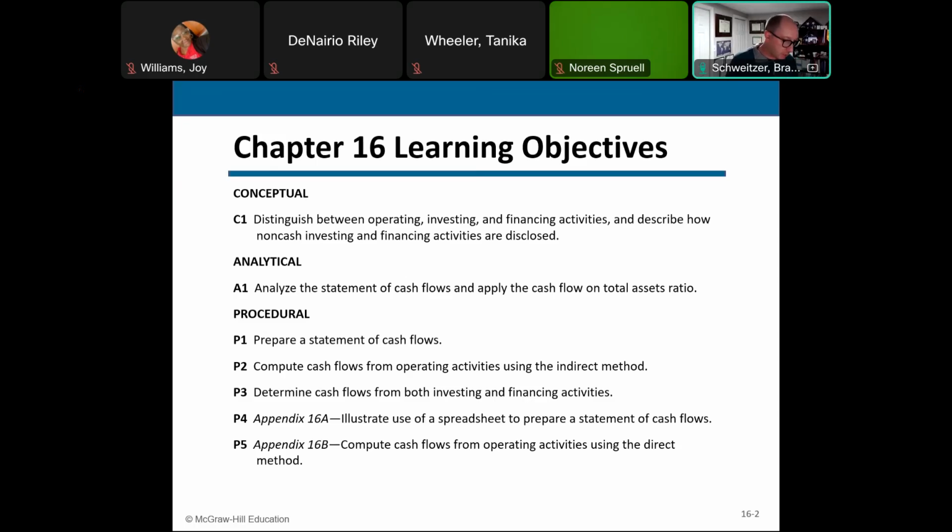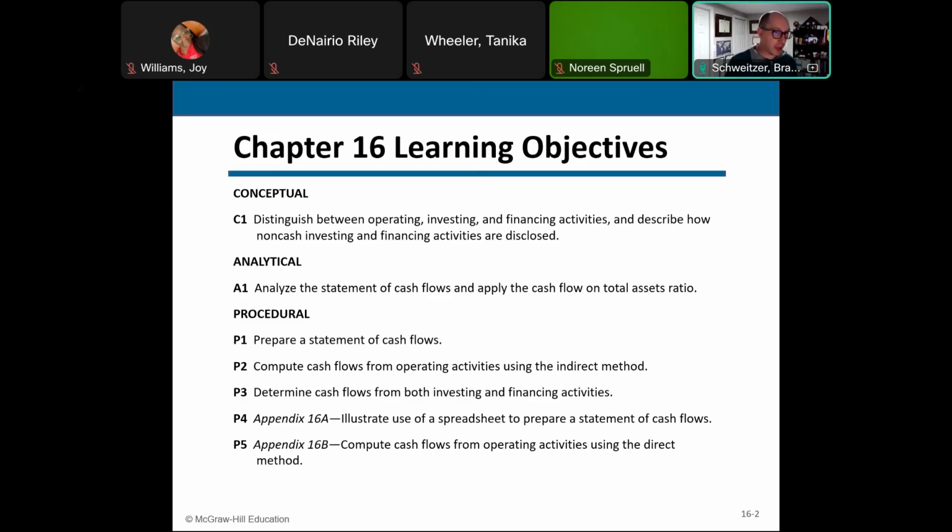Purchasing or selling property, plant, and equipment. So cash would come in from the sale of property, plant, and equipment and go out for the purchase of property, plant, and equipment. See? So that's investing activities. And then we have financing activities.